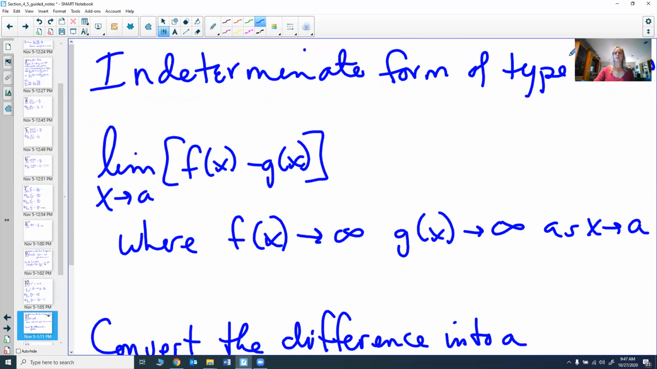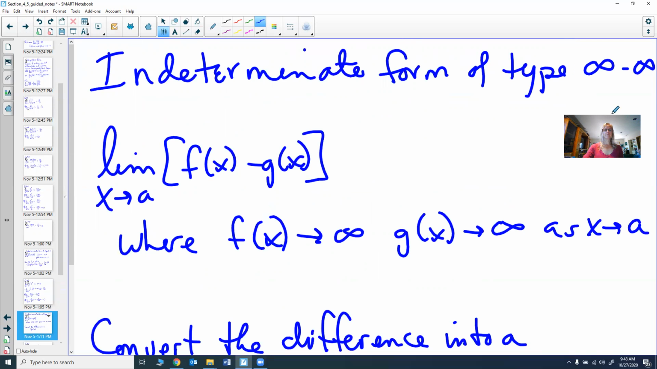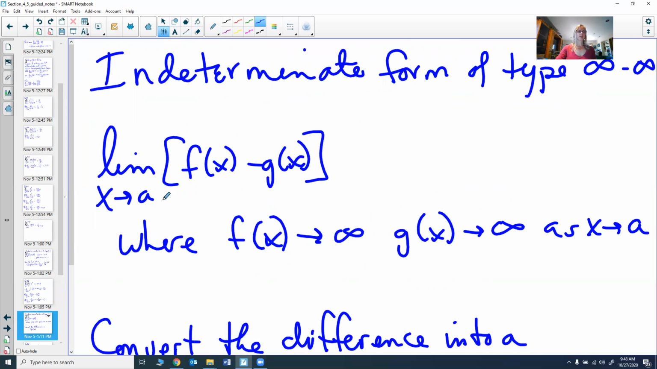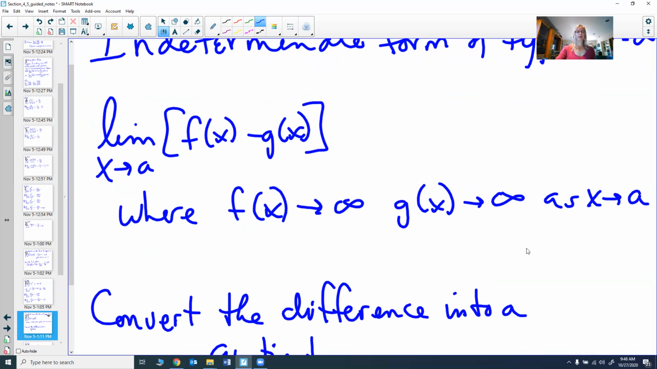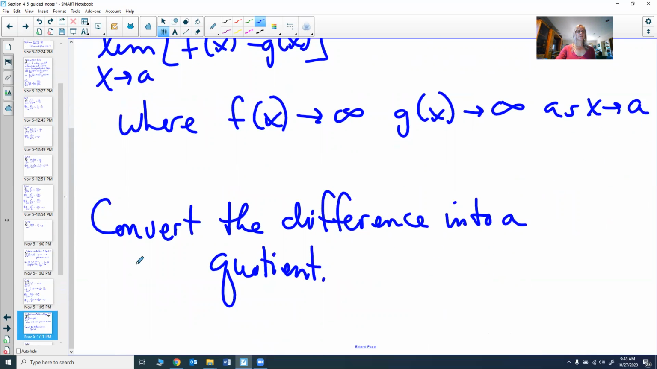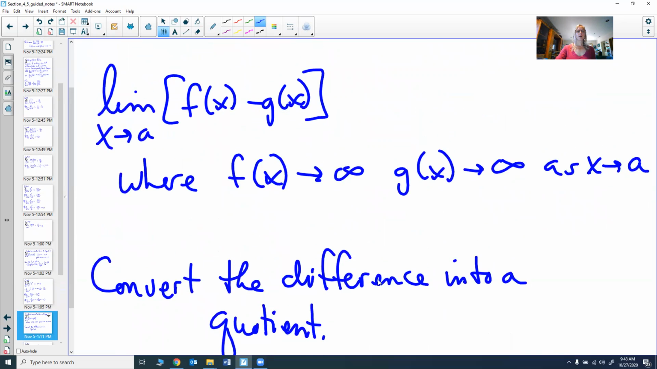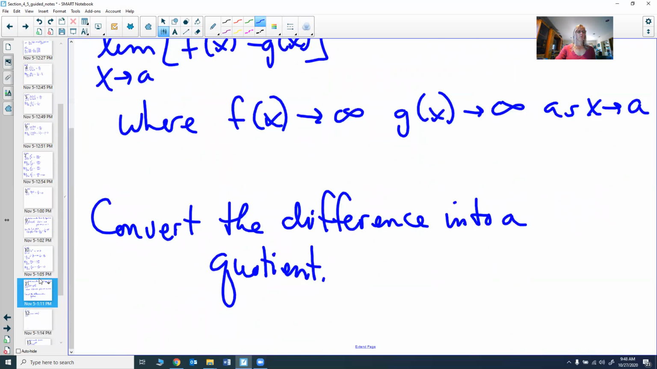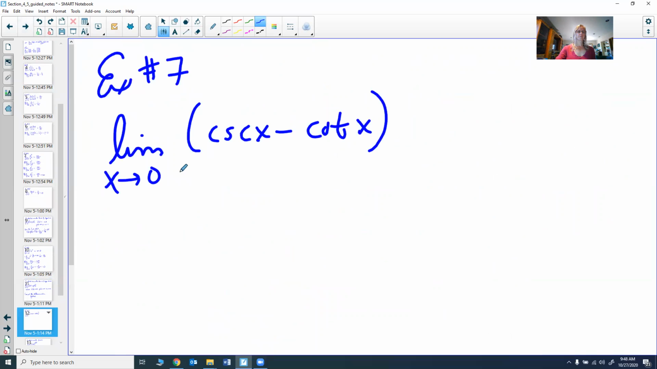Another indeterminate form is infinity minus infinity. This happens whenever you have the limit as x goes to infinity, or as x goes to anything, actually, x goes to any a, of f of x minus g of x, where f of x goes to infinity and g of x goes to infinity as x goes to a. To do this, you're going to convert this difference into a quotient. It depends on the problem what you're going to do. Usually it means that we're going to multiply numerator and denominator by the conjugate of that numerator to change it into a quotient. We'll see how that works.